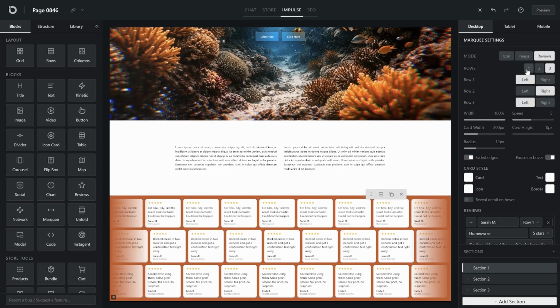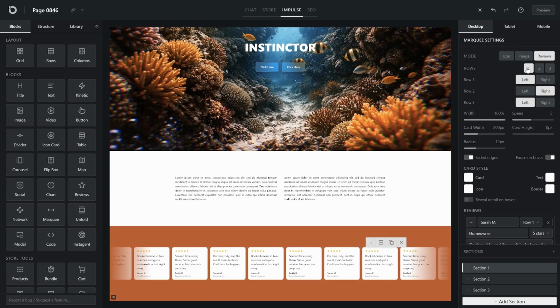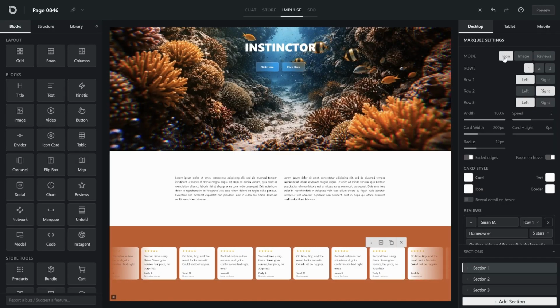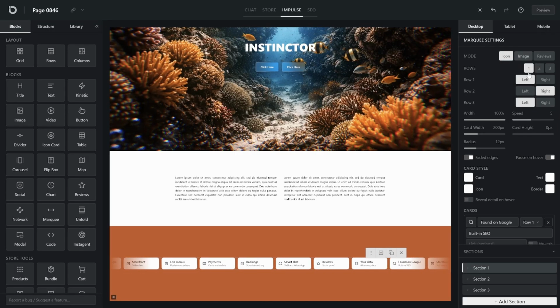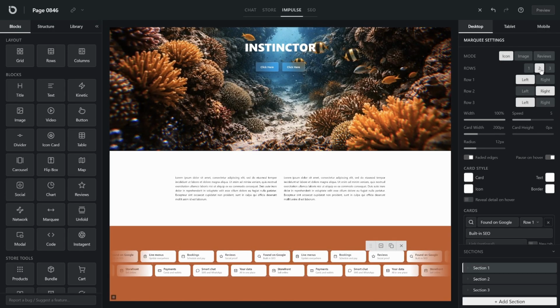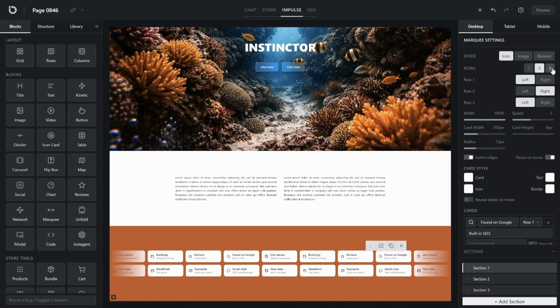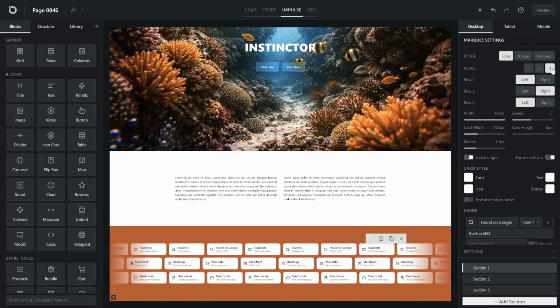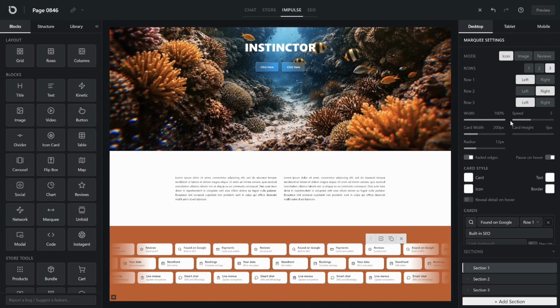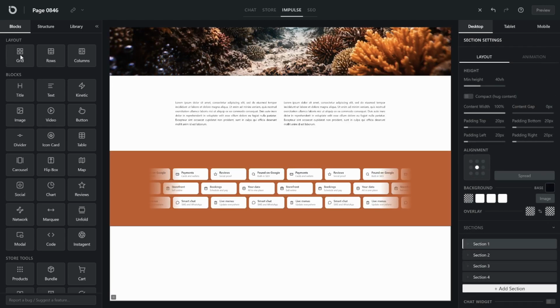Need to show off the brands you work with? A Netflix-style video gallery? Your Google reviews? It handles all of it. There are 3 modes: icon, image, and reviews, and they're pretty much self-explanatory. Go play with them. On to the next section.